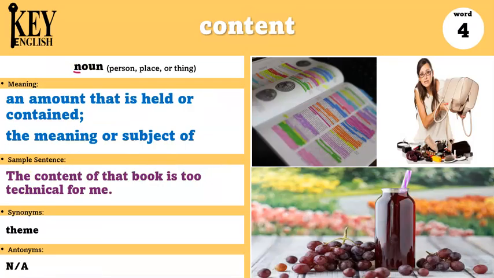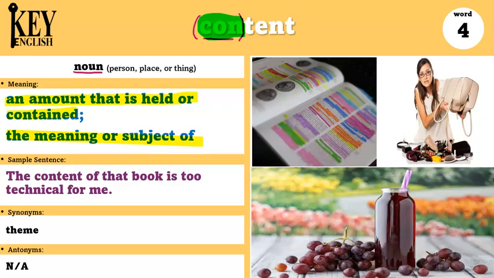Now, when we use this word as a noun, the pronunciation changes. Instead of emphasizing the tent, we emphasize the con. So this part of the word, we say it a little bit stronger. It's now pronounced as content. And content means an amount that is held or contained, and the meaning or subject of.